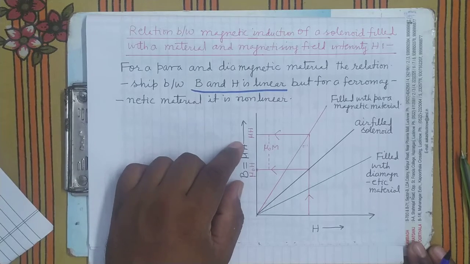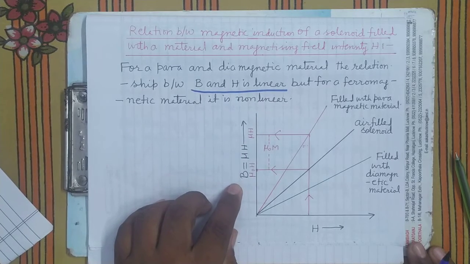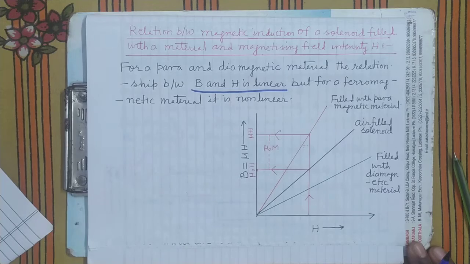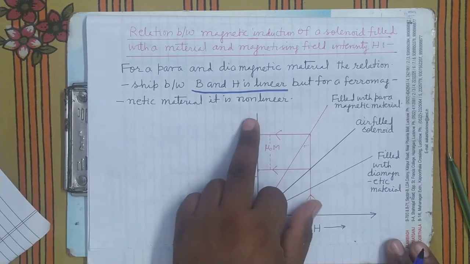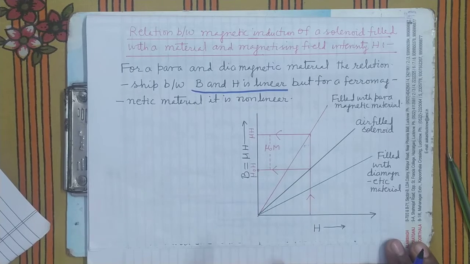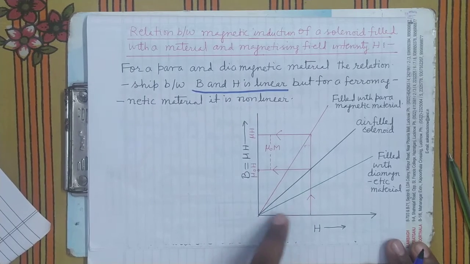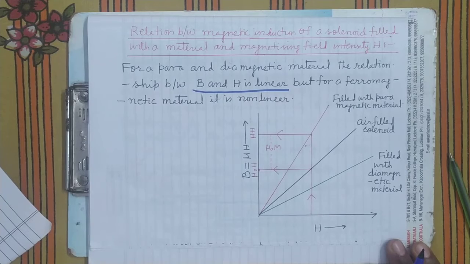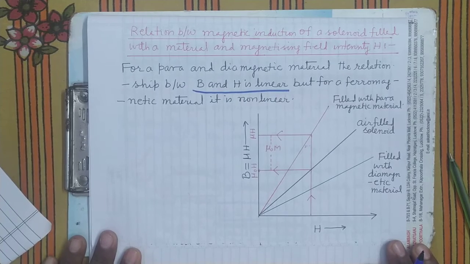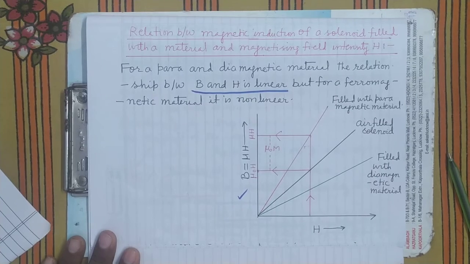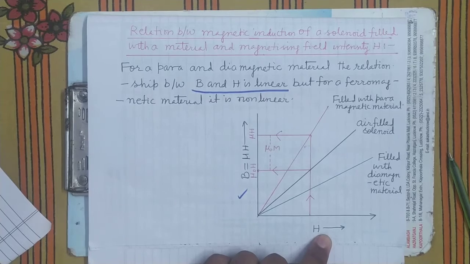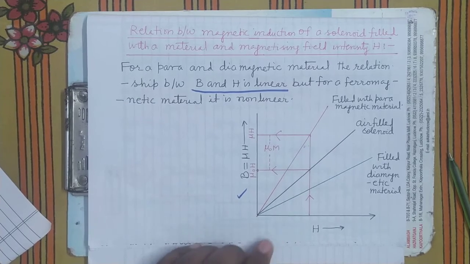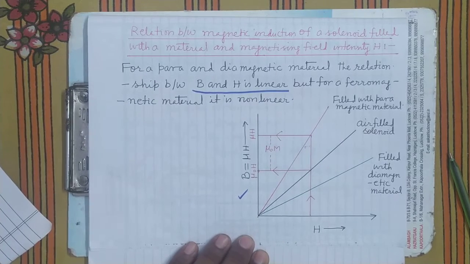As you increase H, either B increases linearly or B decreases linearly. But in ferromagnetic material, it is non-linear. It means the curve of B versus H will not be a straight line. It will be a curve. Now see here, a graph of B versus H has been drawn.